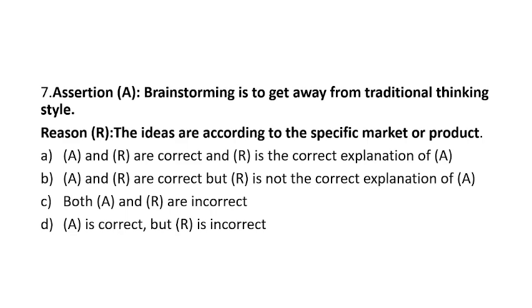This topic is from idea generation, mentioned in your entrepreneurship syllabus. So brainstorming. What is brainstorming? Brainstorming also belongs to the off-the-job training methods. Here you are given some topic, and you have to put your thoughts or ideas related to that topic. So it is totally away from the traditional thinking style. Your thinking goes in some unique direction. So brainstorming generally helps to generate something newer. Then the reason: the ideas are according to the specific market or product.